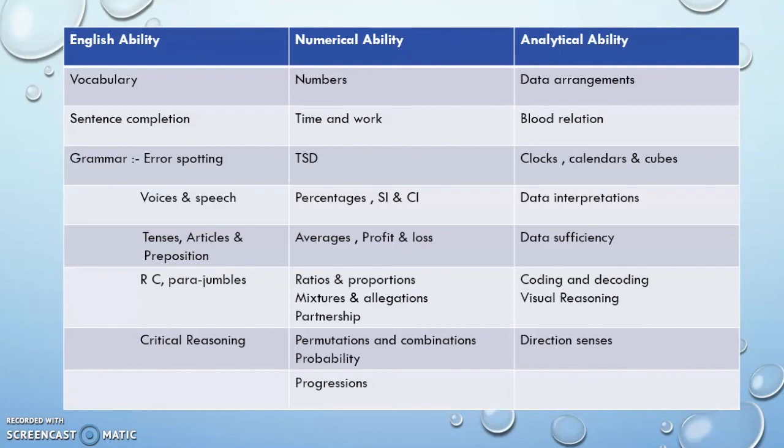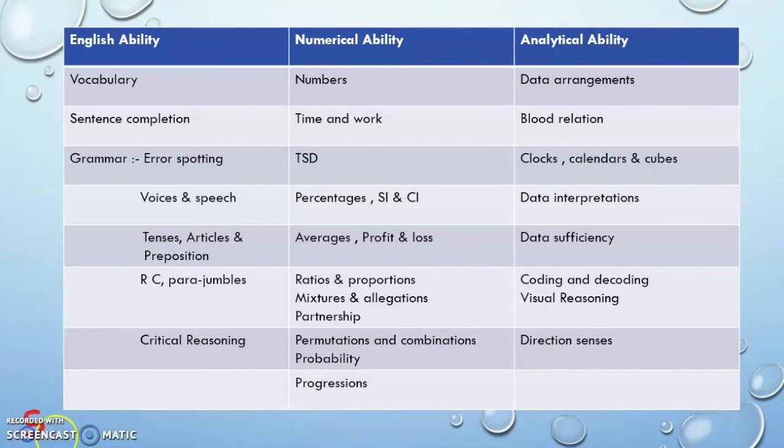And moving on to numerical ability, you might get questions from numbers, time and work, time, speed and distance, percentages, SI and CI, averages, profit and loss, ratios and proportions, mixtures and alligations, partnerships, permutations and combinations, probability, progressions. And when you are coming to logical ability: data arrangements, blood relations, clocks, calendars, cubes, data interpretation, data sufficiency, coding and decoding, visual reasoning and direction sense.